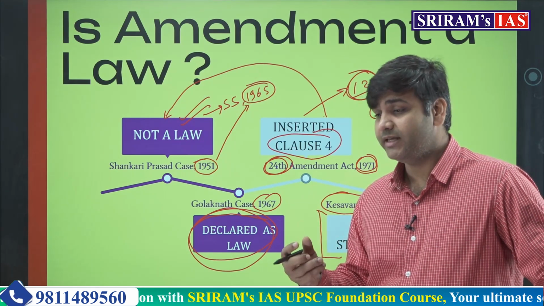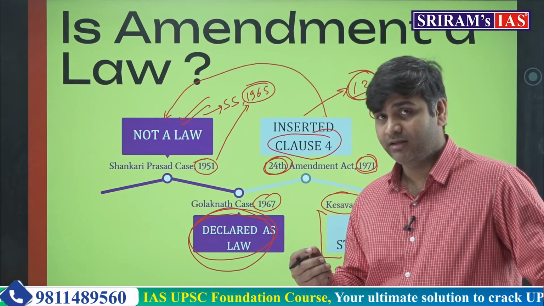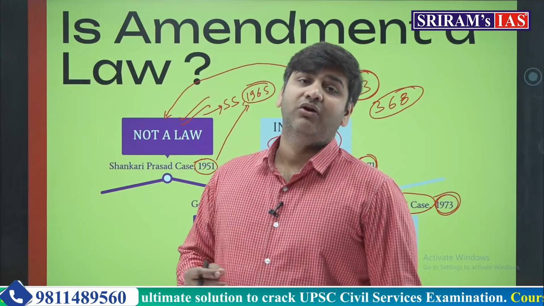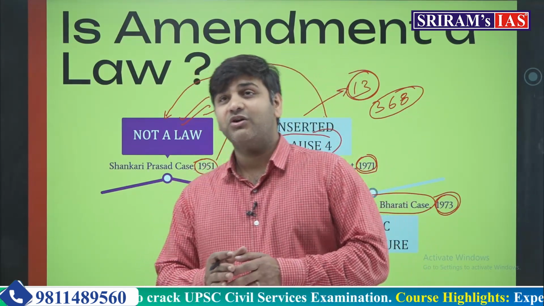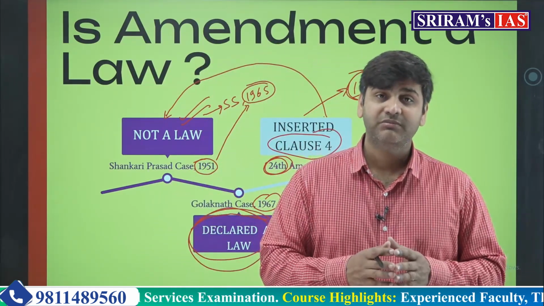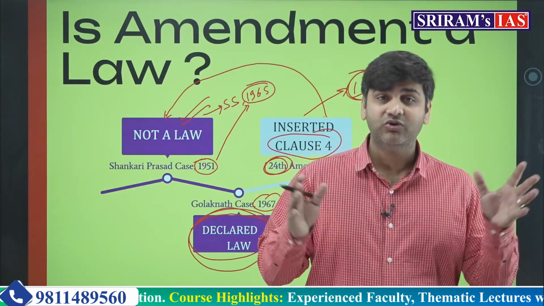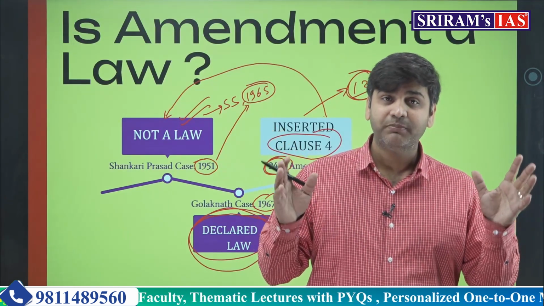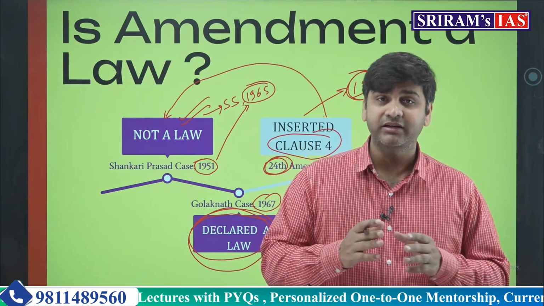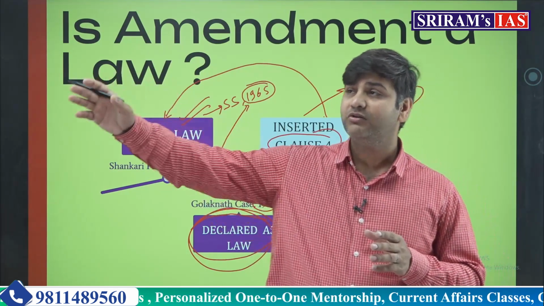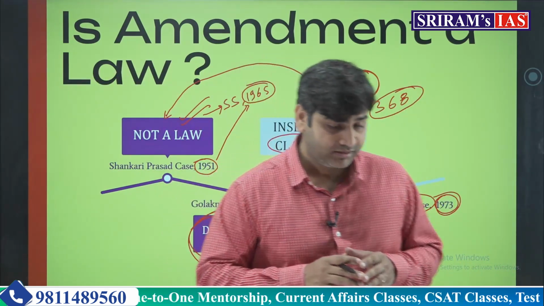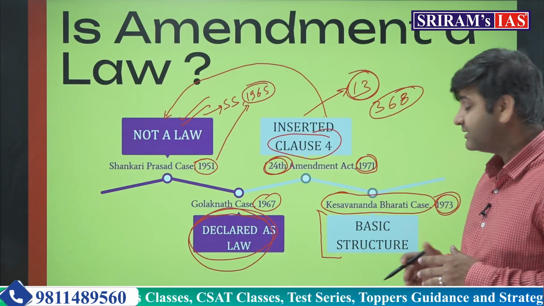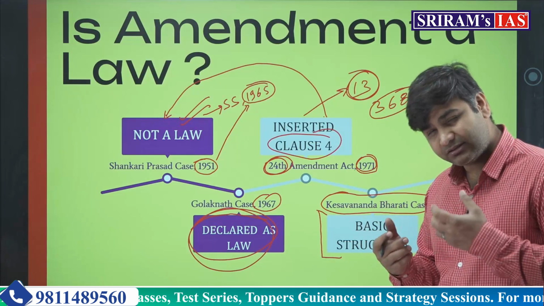Also, truly implementing the important concept of constitutionalism, on the basis of which all the constitutions of the world have been made, that is the limited government concept. The power of the Parliament, the power of the state has to be limited for the liberty of the citizens. This particular judgment and the basic structure doctrine is at the basis of it.